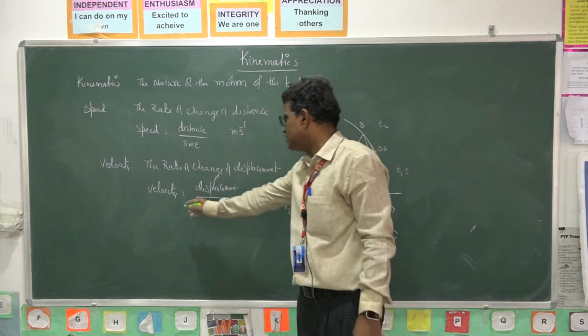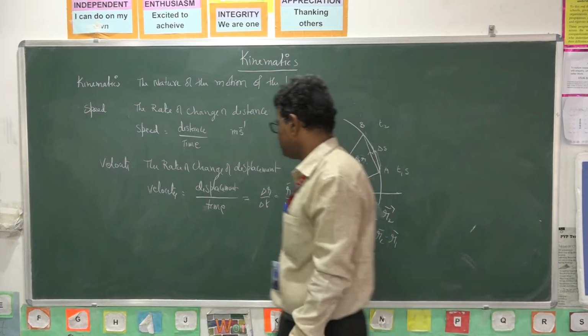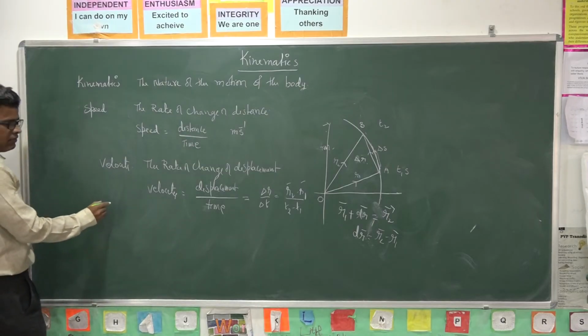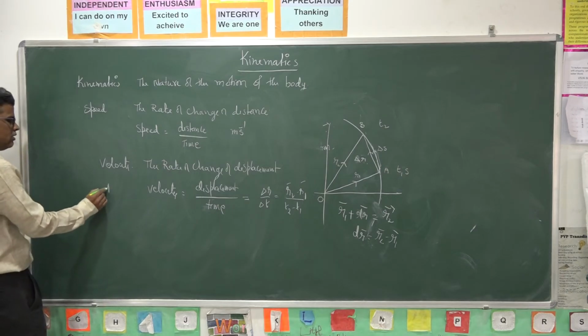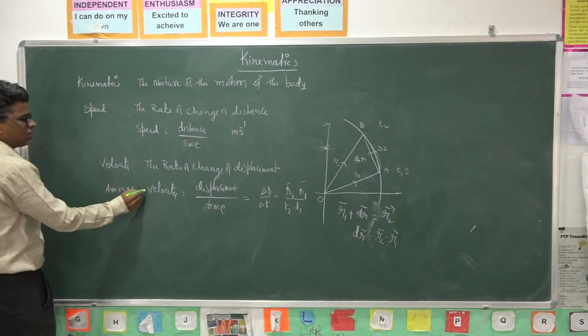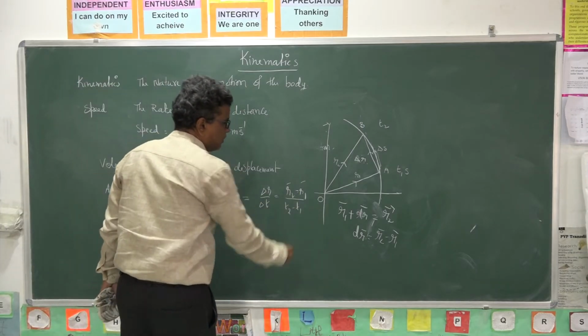So this velocity we can call average velocity between the time intervals T1 and T2.